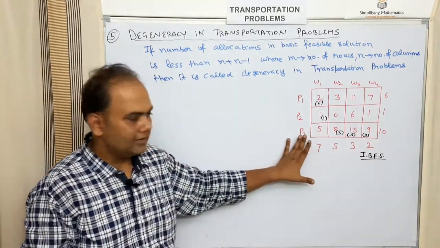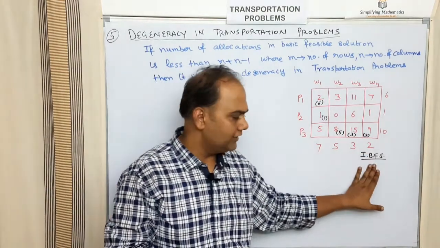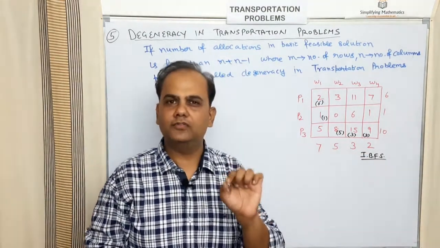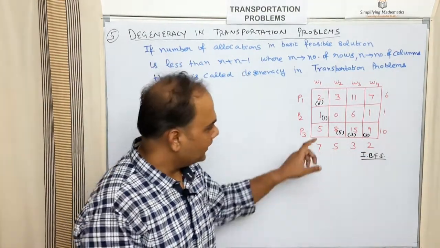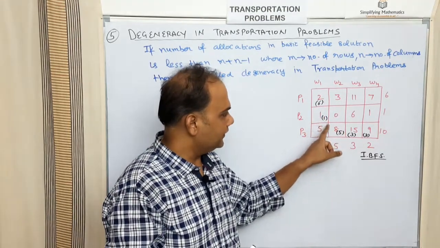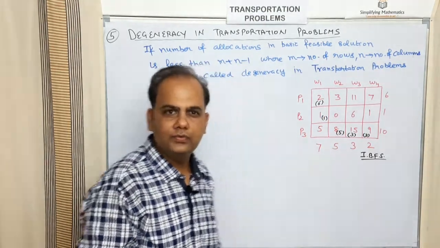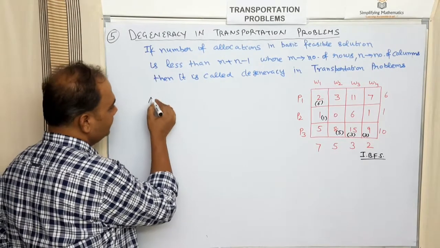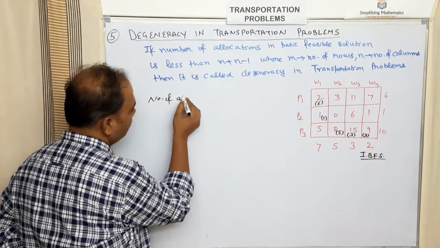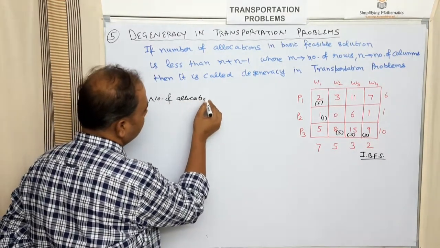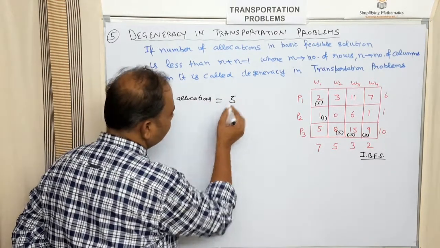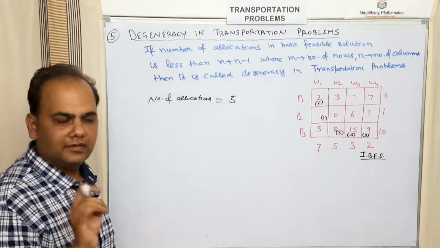Now consider this example of a transportation problem in which the initial basic feasible solution has been found out by any of the methods. Now these are the allocations: 6, 1, 5, 3 and 2. Now the number of allocations is how much? The number of allocations in this basic feasible solution is 5.